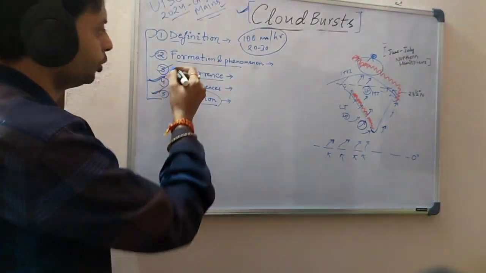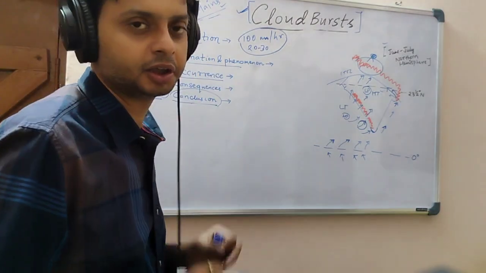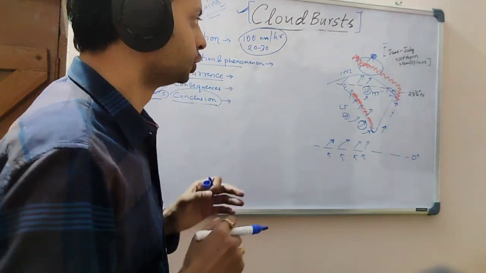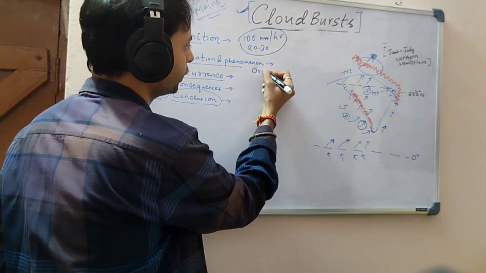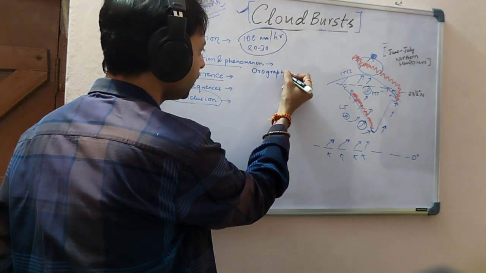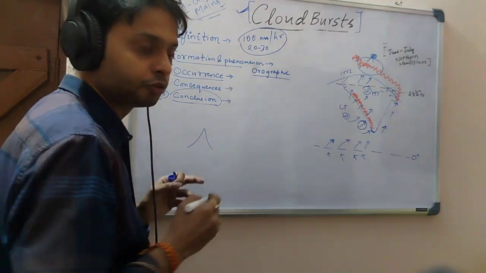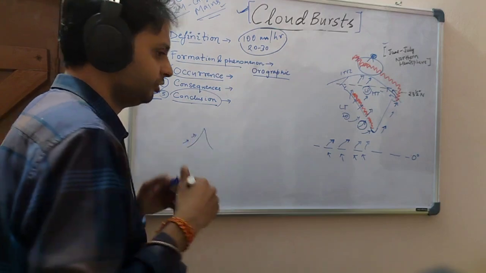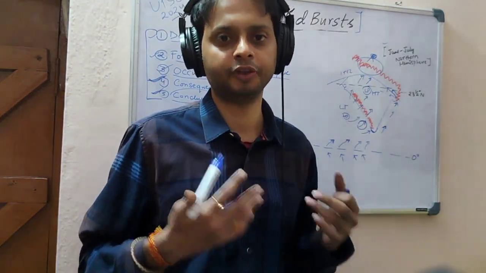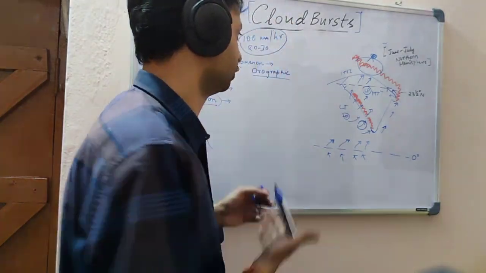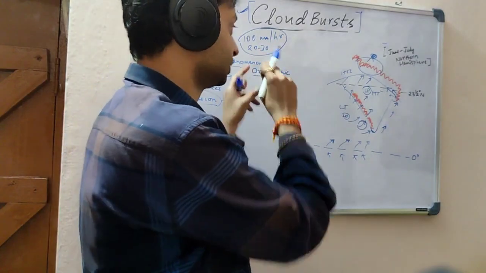So now we will move on to the most important part of this video, that is the formation and phenomenon, the mechanism of cloudburst. We know that a cloudburst generally happens due to orographic rainfall, and orographic rainfall is a kind of rainfall that is associated with mountains. When we study different types of rainfall in geography, we have convective rainfall, frontal rainfall, and orographic rainfall. So in this video we will focus on orographic rainfall.